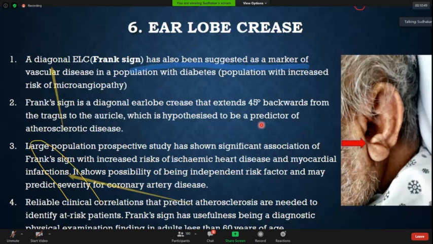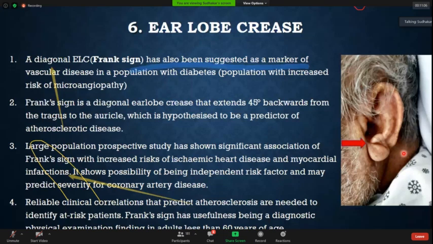Please, I again request, please do not annotate, do not take the marker of the ear into the slides.